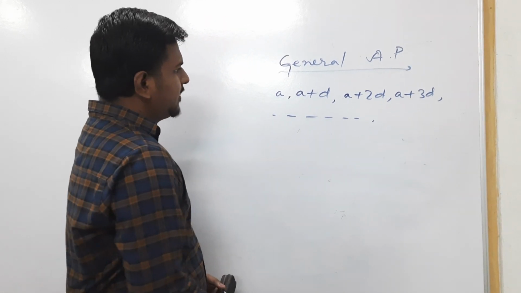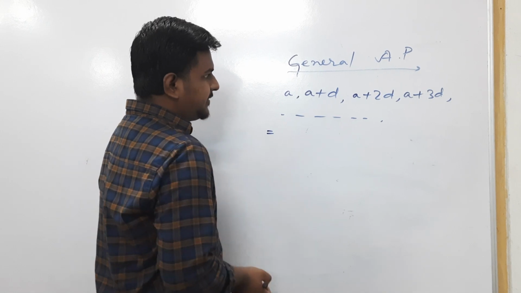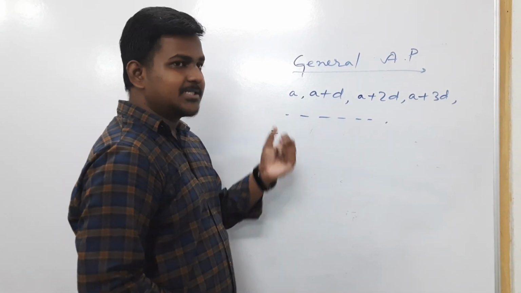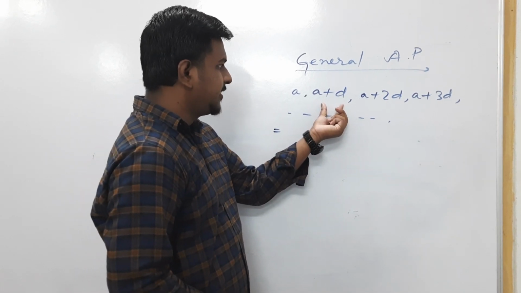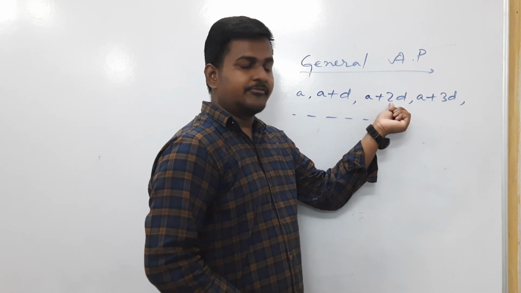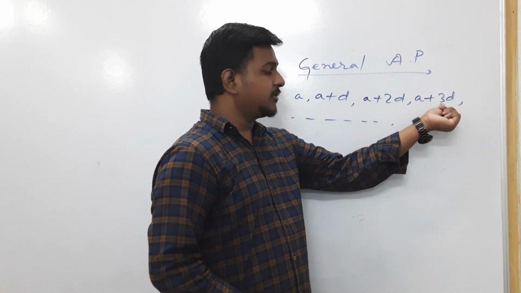Now what we observe here is that in the first term the number of d's is 0, in the second term the number of d is 1, in the third term the coefficient of d is 2, in the fourth term the coefficient of d is 3.